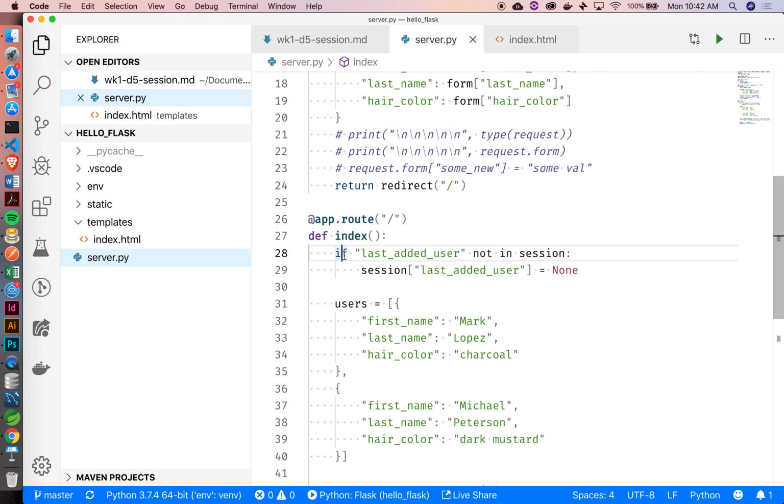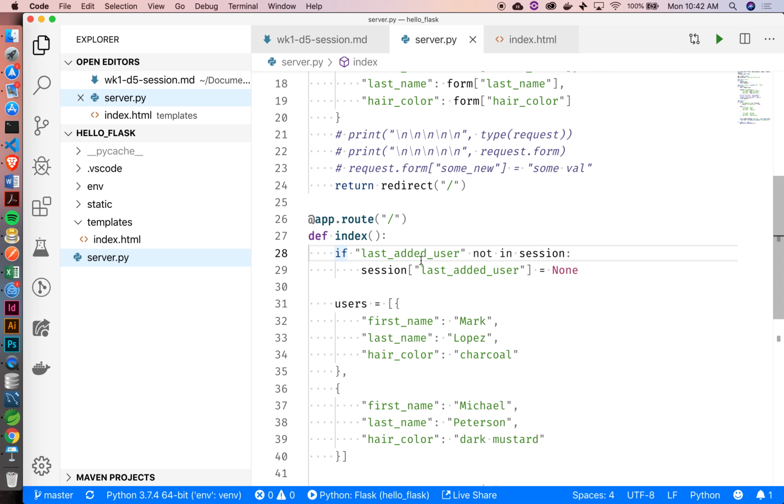Yeah, then what we're going to do is set the value for that key equal to none. So we're adding a key value pair, right? We're setting the value of this key to be that. Now, if that key already had something, obviously it doesn't because we got inside this if statement.